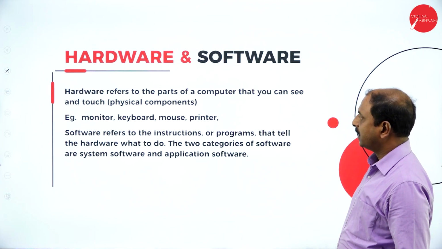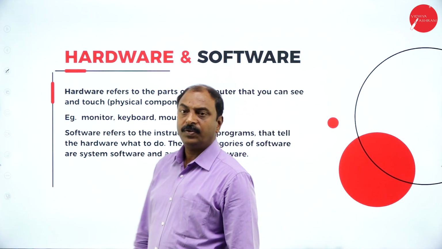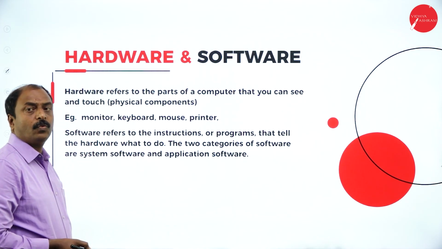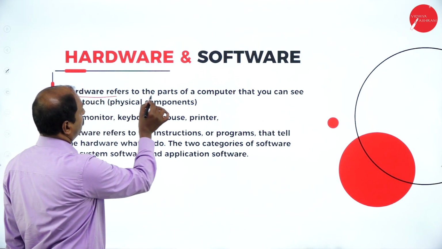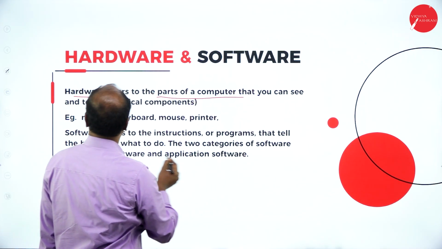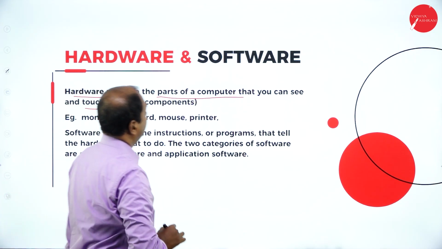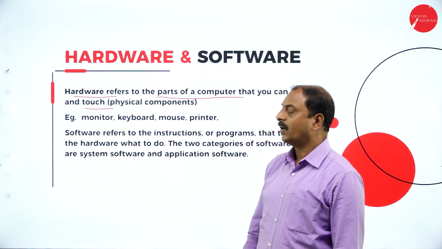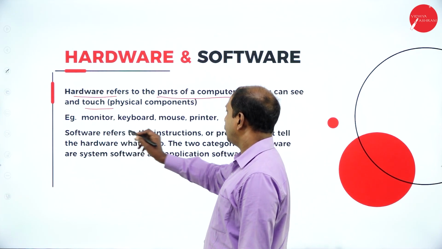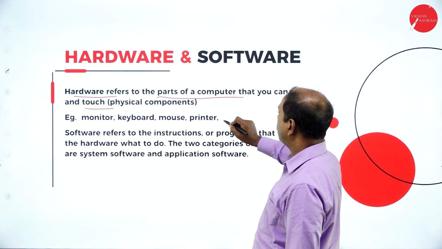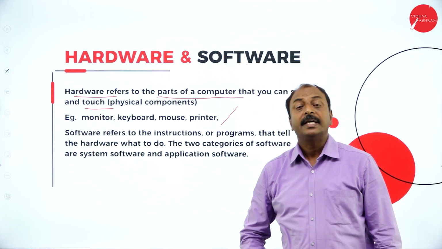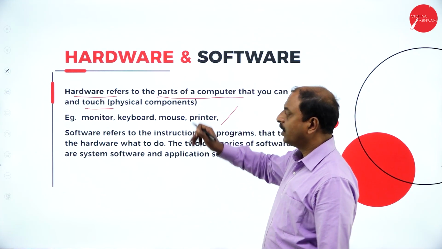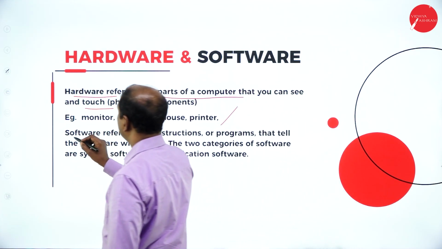Now let us move on to the next slide, and here let us see the definition of what is hardware and software. What is hardware? Hardware refers to the parts of a computer that you can see and touch. That means the physical components of a computer system are referred to as hardware. For example, monitor, keyboard, mouse, and printer. These are examples of hardware. These are physical parts, so we can touch and feel. So that is hardware.